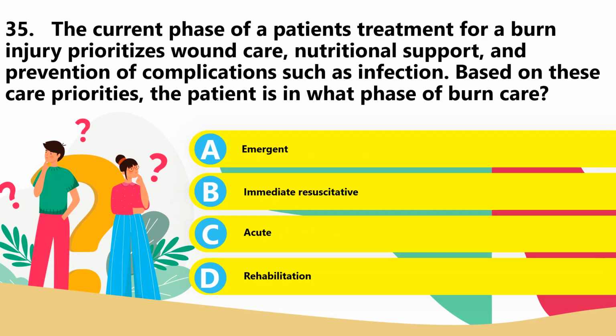During this phase, attention is directed towards continued assessment and maintenance of respiratory and circulatory status, fluid and electrolyte balance, and gastrointestinal functions. The priorities during the rehabilitation phase include prevention of scars and contractures, rehabilitation, functional and cosmetic reconstruction, and psychosocial counseling. The answer here is C.